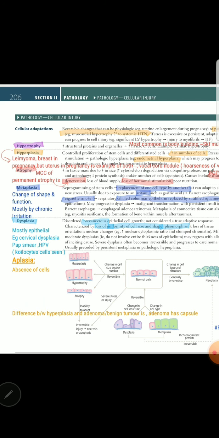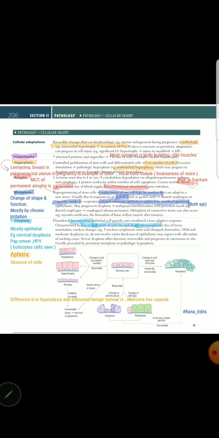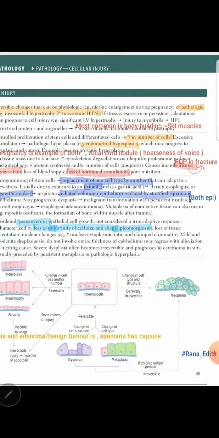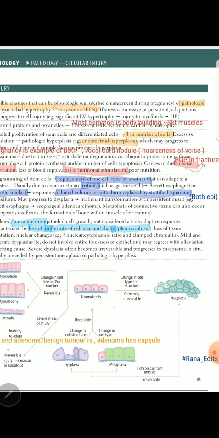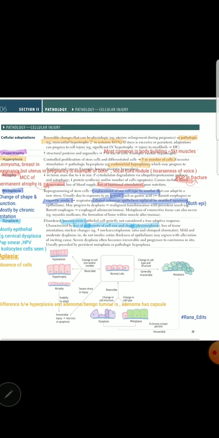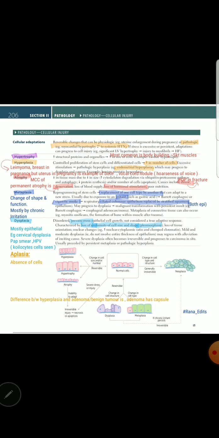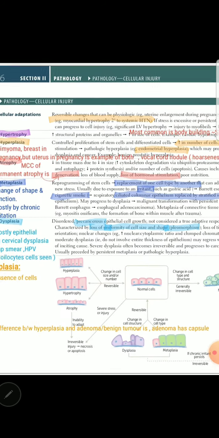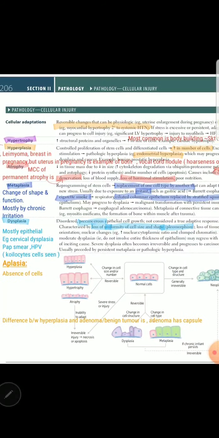For example, there can be multiple reasons. One very common reason is we use POP, plaster of Paris, in case of fracture, that leads to disuse of that arm or leg, ultimately leading to disuse atrophy. So this term of disuse atrophy is important and is asked in example of POP after fracture. And then most common cause of permanent atrophy is asked, that is the denervation injury.